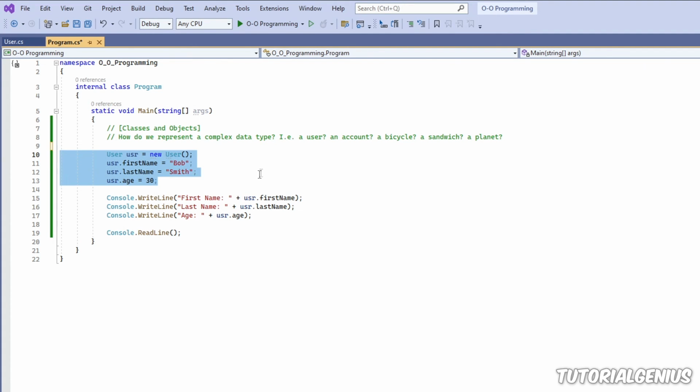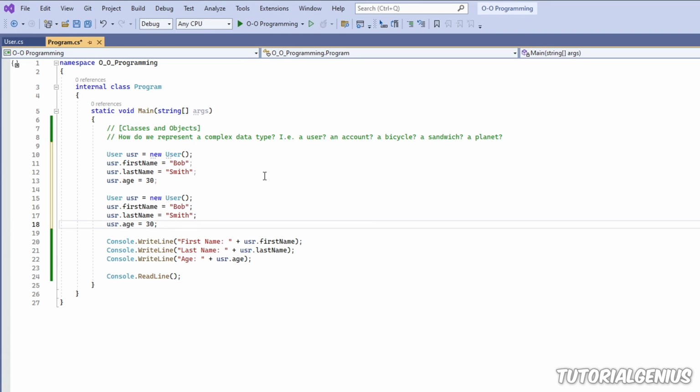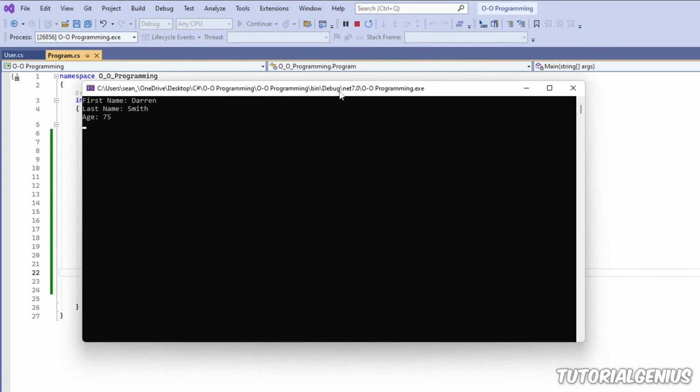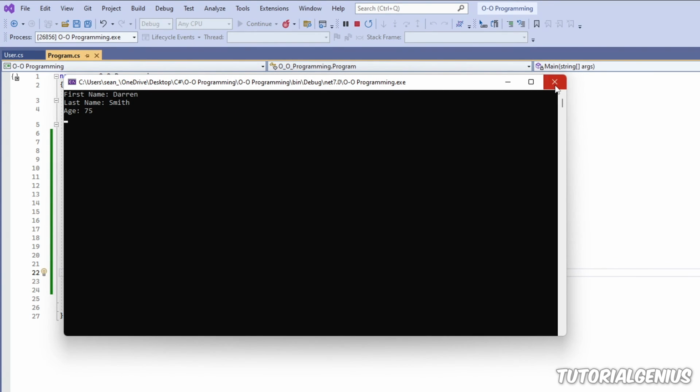And what we can also do is create a second instance of the same class. So this is the first instance. This is the second instance. We can create 50. We could create 100, for example. So what we can do here is create another user, and maybe he's called Darren Smith, and he's 75 years old. And similarly, we can output his information to the window, as you can see there.